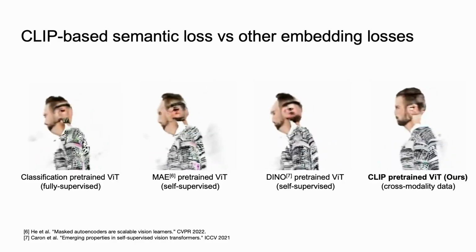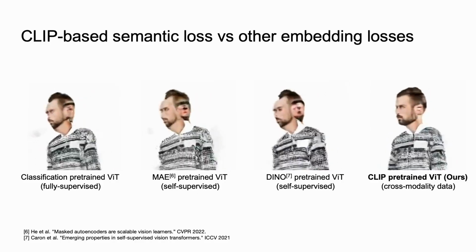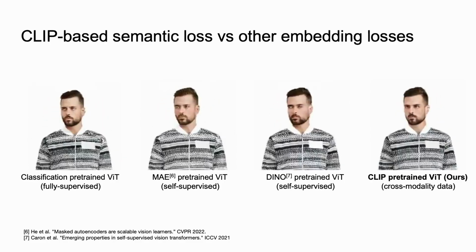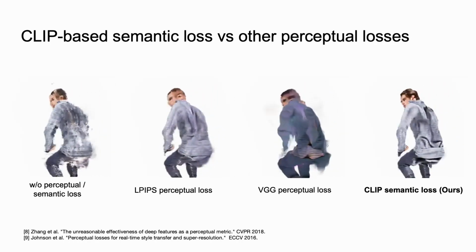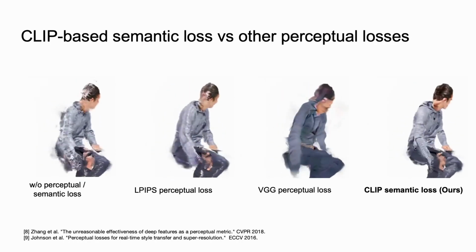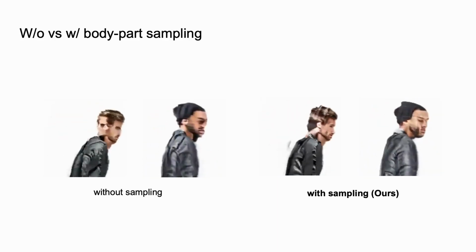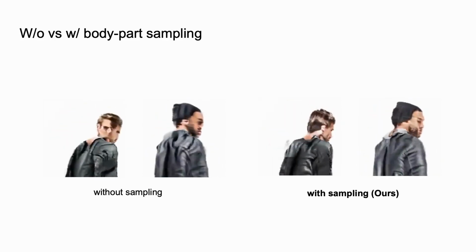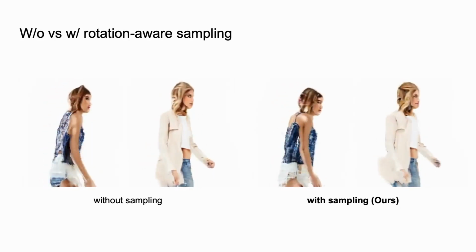For the semantic prior, we compare our CLIP-based semantic loss with various model-based embedding loss. Compared to ImageNet pre-trained visual models, CLIP models can better recover the 3D appearance of human heads. We also compare CLIP loss with feature-based perceptual losses, which fail to generate occluded appearance. For our hybrid sampling strategy, we show that body part-aware sampling can synthesize realistic details on important body parts, and rotation-aware sampling prevents artifacts of mirrored appearance.